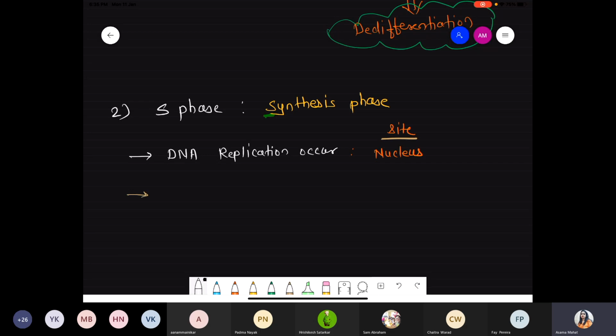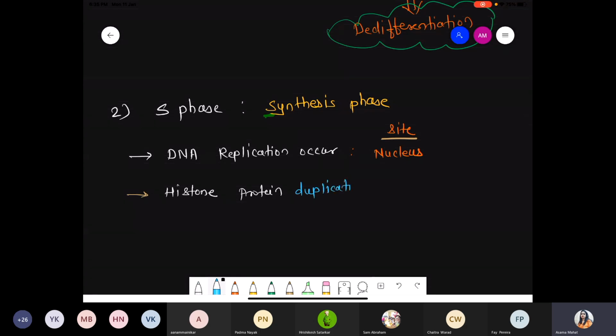Now what happened, you know very well, charge on the DNA is negative due to phosphate, right? Negatively charged DNA coiled around the positively charged histone protein. ये भी हम देख चुके हैं, because for the packaging in case of eukaryotic system histone proteins are required. So such histone protein they also get double in S phase. So this is the phase where histone protein gets doubled.